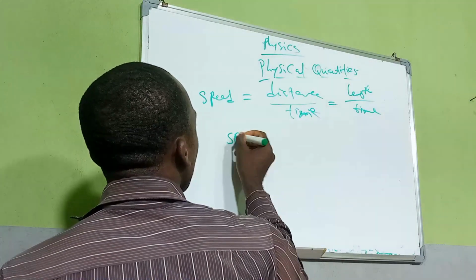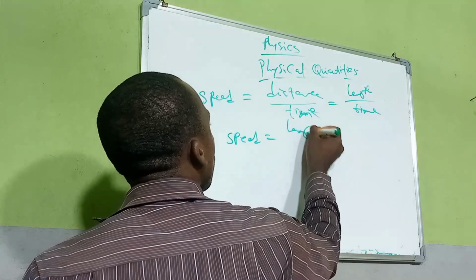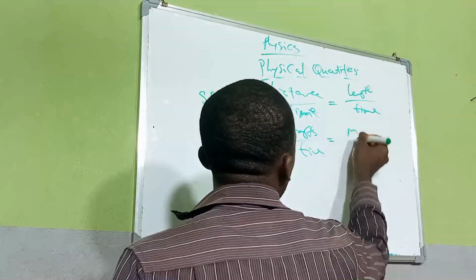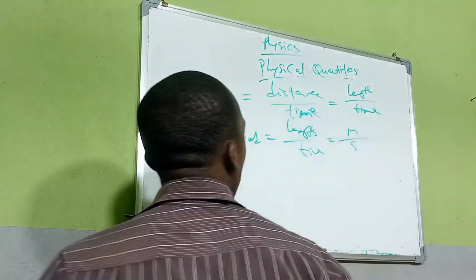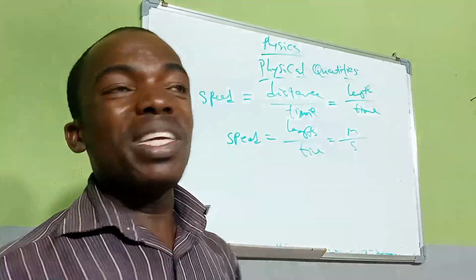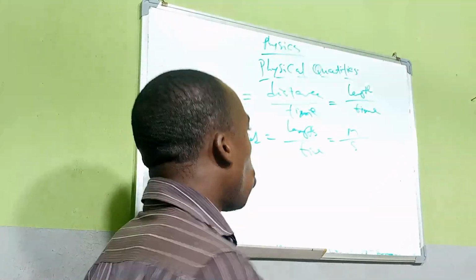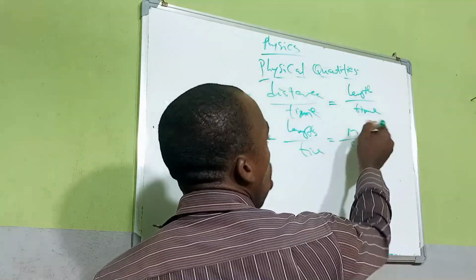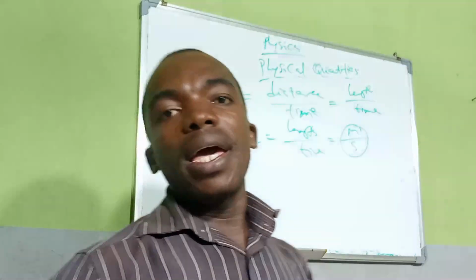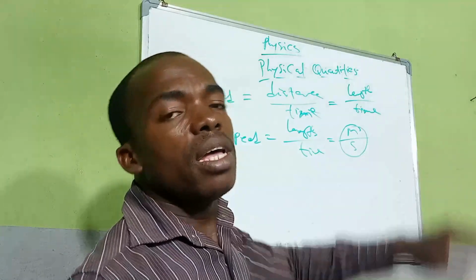Speed, since it is given as length over time, length is in meter, all over time in seconds. Don't forget that the unit of time is seconds, and the unit of length is meter. Do you understand? So we can call it meter over seconds or meter per seconds. The unit of speed is meter per seconds.